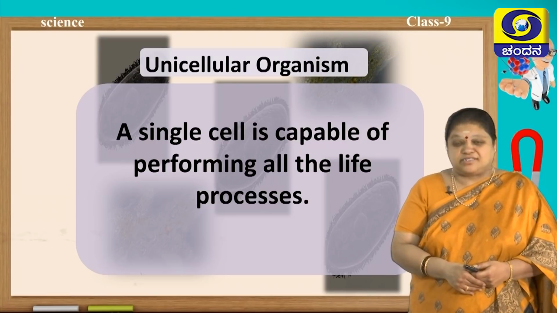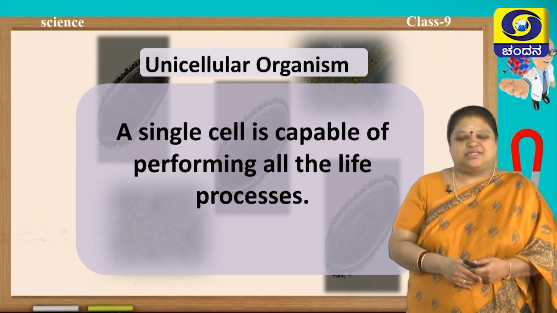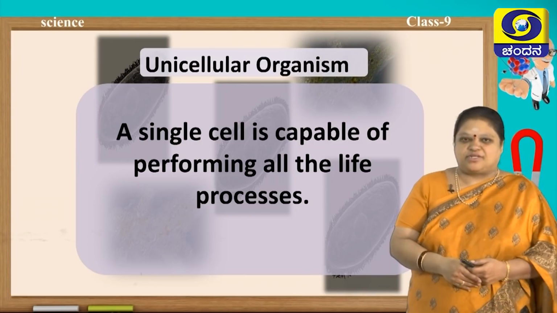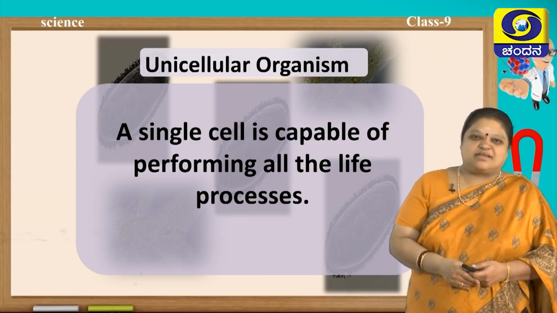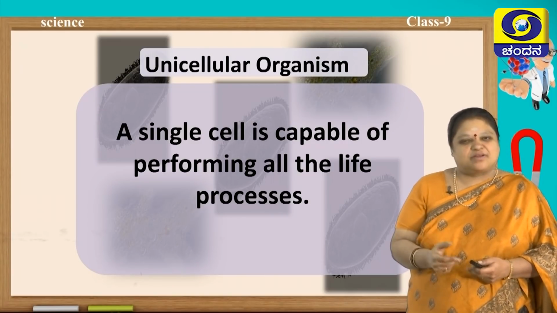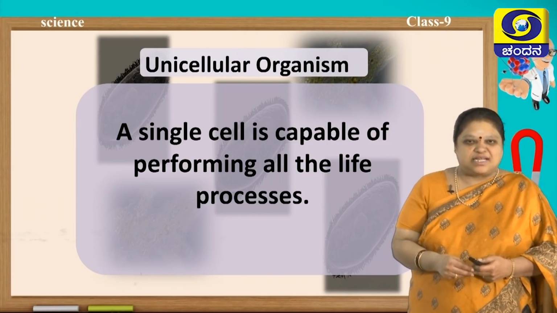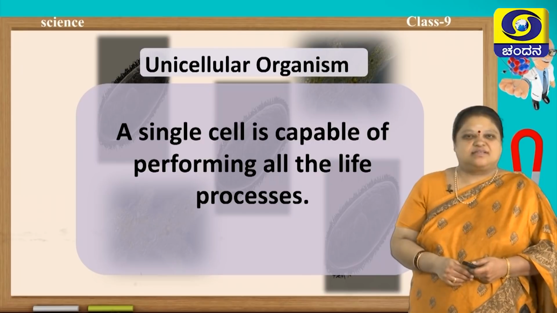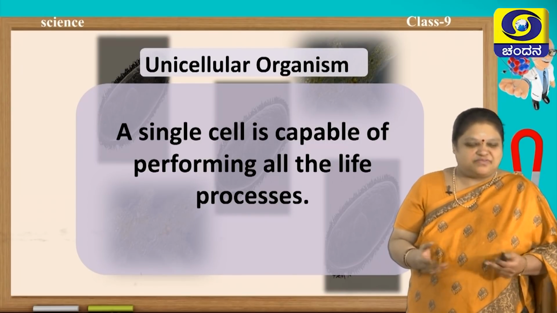Then what about multicellular organism? In a multicellular organism, the life processes are a bit complicated. All the cells cannot perform respiration, excretion. So, there will be lots of wastage of energy. So, a group of cells will specialize and then they will start doing some functions.